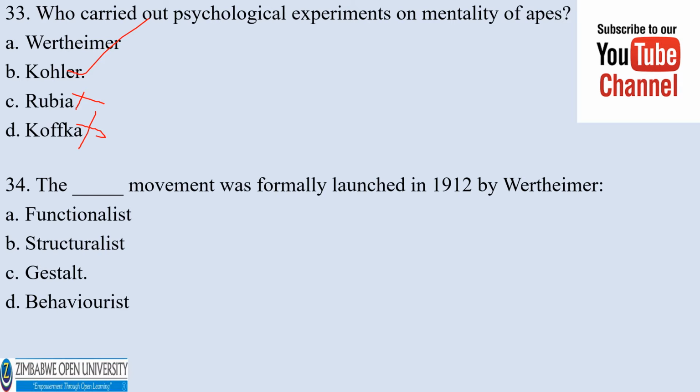The dash movement was formally launched in 1912 by Wertheimer. Functionalists, structuralists, Gestalt. The correct answer is Gestalt. It's A, B, C, and D.